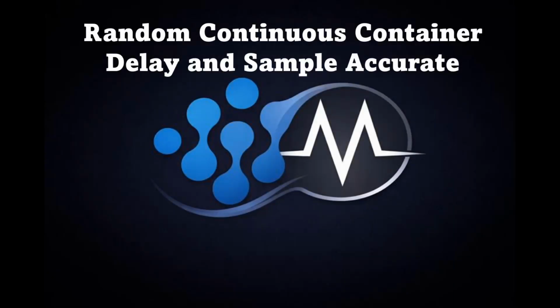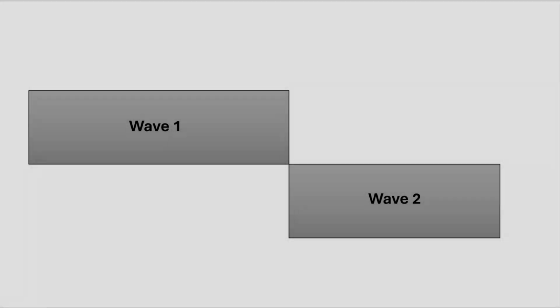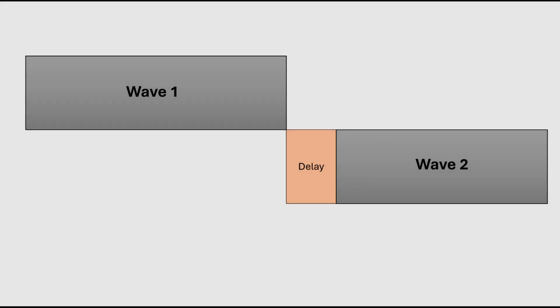Today we're going to be continuing the random continuous container by making the delay and sample accurate transitions. Just as a reminder, with the sample accurate transition, the next audio file plays directly after the previous one, and the delay transition type allows for a short delay between audio files. We'll start with the delay transition type, and along the way, we'll see that it allows us to make a sample accurate one as well.